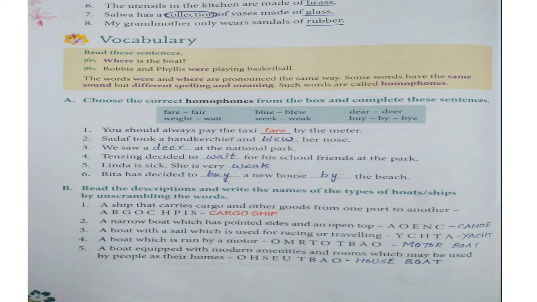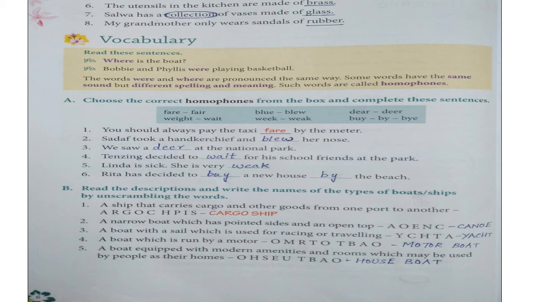This is page number 6, children. We have 3 more sentences of the previous page where we have to underline the material noun and circle the collective noun. Now the 6th sentence, the utensils in the kitchen are made of brass. Brass is a metal, out of which different things are made. Because it is a material noun, it has to be underlined. In this sentence, there is no collective noun.